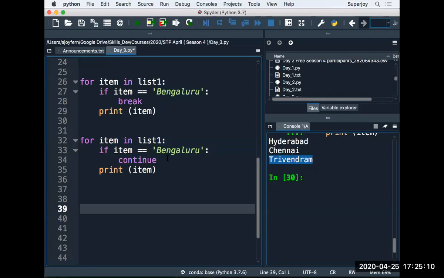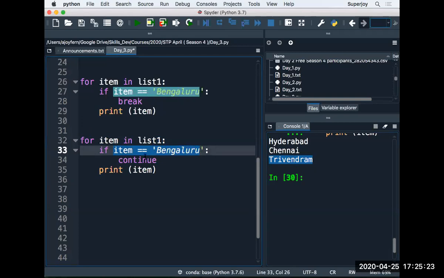What happens in case of a break? Break stops the loop execution, but continue does not stop the loop execution. Let's say this condition becomes true. In that case, we will see continue. In case of a continue, if you get a continue, the rest of the statements will not execute, but your loop will continue to execute, right?